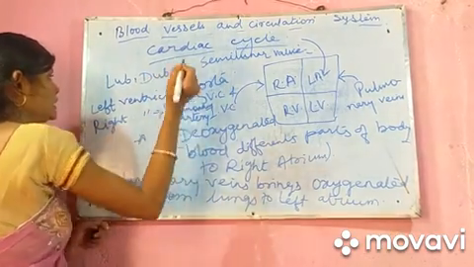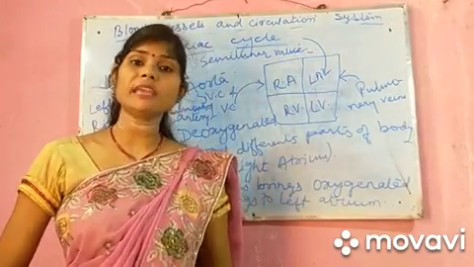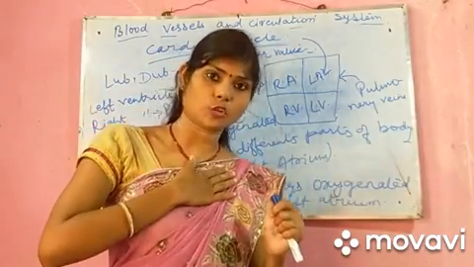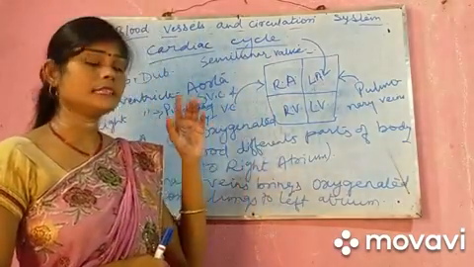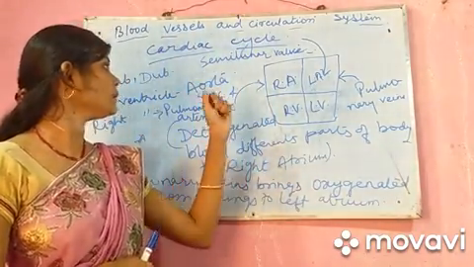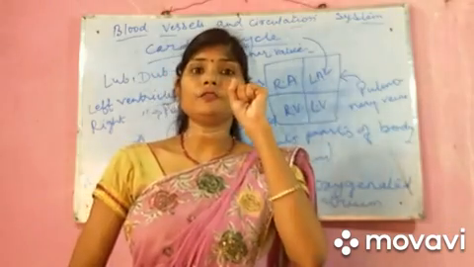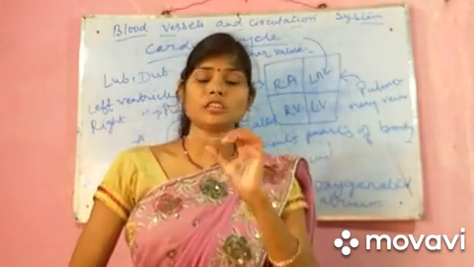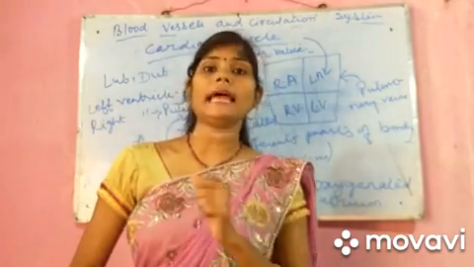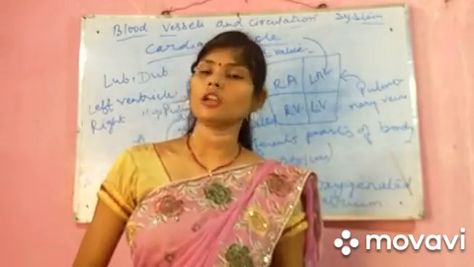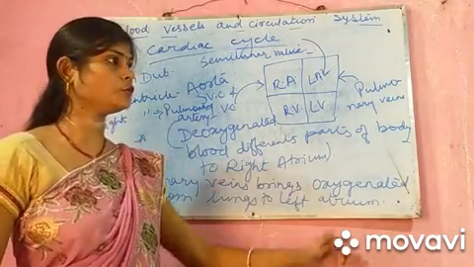These are the two heart sounds which we can hear when we put the stethoscope on our chest region. So this is called the cardiac cycle. One contraction and relaxation of the auricle and ventricle of the heart is called a cardiac cycle. In this way, the cardiac cycle goes on.